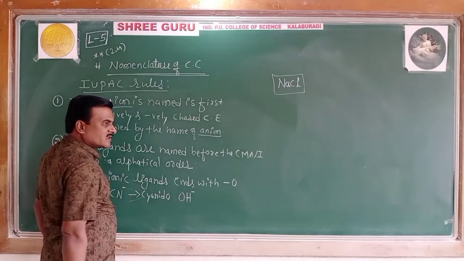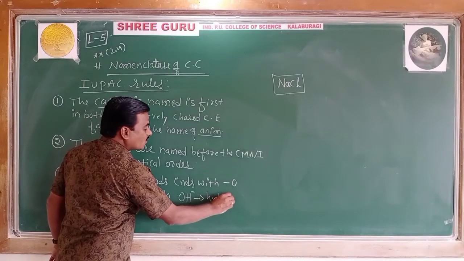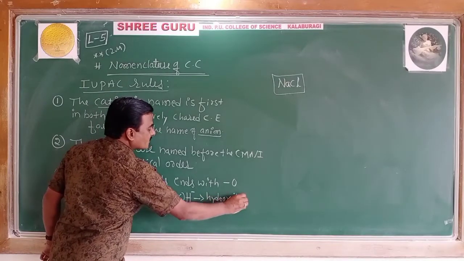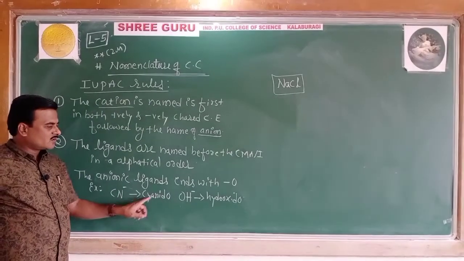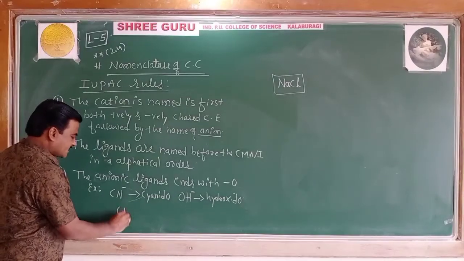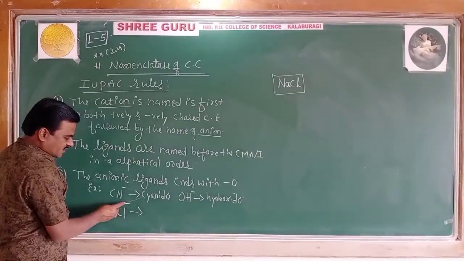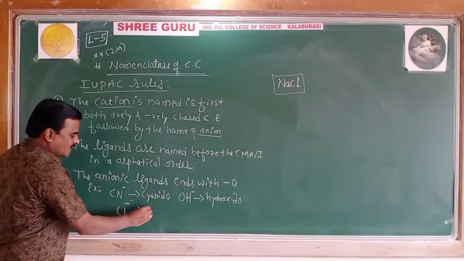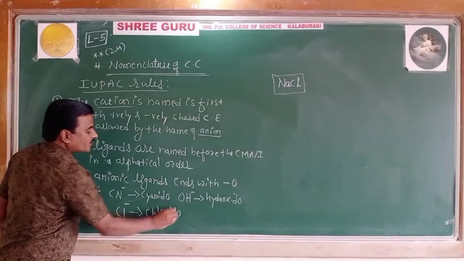OH minus, hydroxide, becomes hydroxido. Cl minus, chloride, since it is a negative ligand, ends with chlorido.